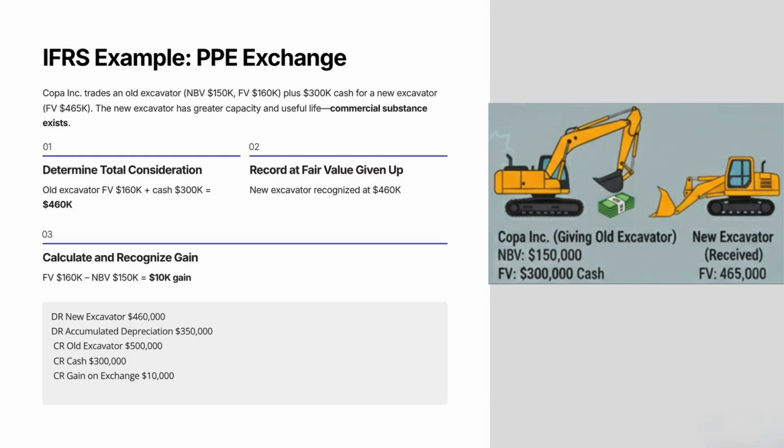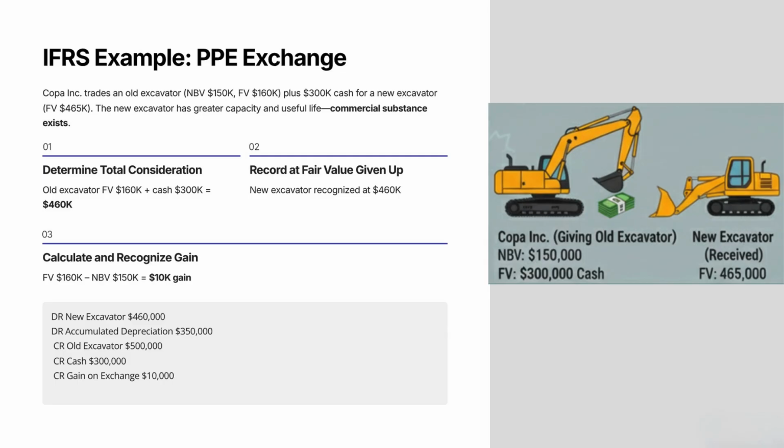Copa Inc. trades an old excavator, NBV $150,000, FV $160,000, plus $300,000 cash for a new excavator with fair value $465,000. Because the new excavator has greater capacity and useful life, the transaction has commercial substance. Copa measures the exchange at fair value of what was given up: old excavator FV $160,000 plus cash $300,000 equals $460,000.